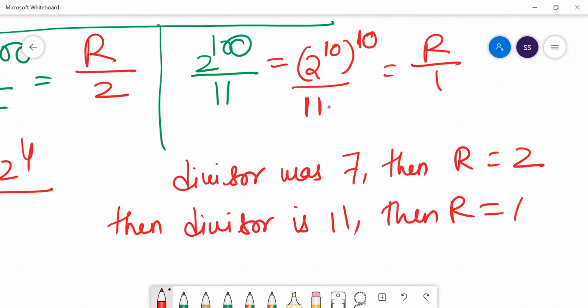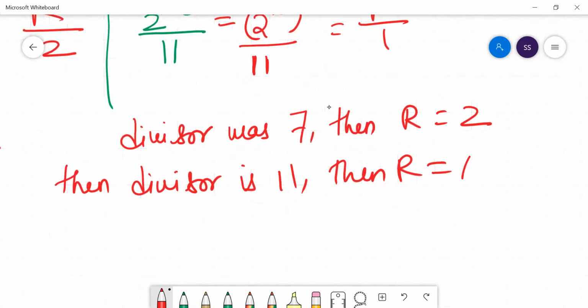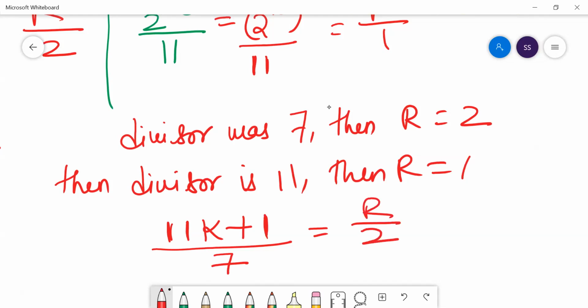So you just need to find the number that satisfies both. Let's write this number as 11k plus 1, divide it by 7, and keep trying values of k until we get a remainder of 2.